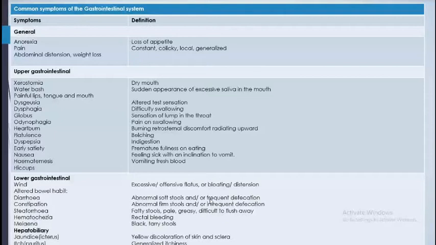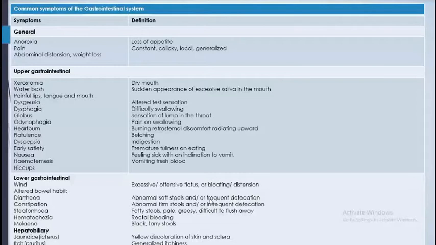And odynophagia, that is pain on swallowing. Heartburn, definitely patient who comes with burning sensation in epigastric region. They say that I got the burning sensation in epigastric region. They lead to the external region, they say that. But always that is not acid, not because of acidity. That could be sometimes because of myocardial infarction. Flatulence, dyspepsia, okay, early satiety, premature fullness on eating,